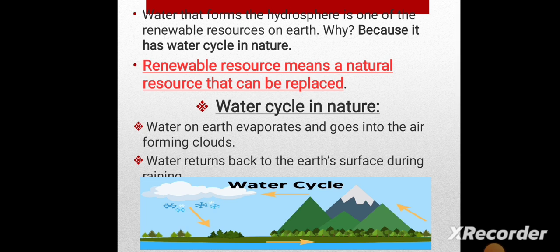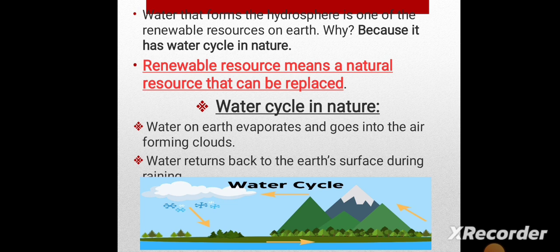Water that forms the hydrosphere is one of the renewable resources on earth. Give reason: as the water makes the water cycle in nature. So what's meant by water cycle? The word cycle comes from the word circle. Circle or cycle means that it has no end. From where we started is where we can end. Water cycle is the cycle of the water on the earth.